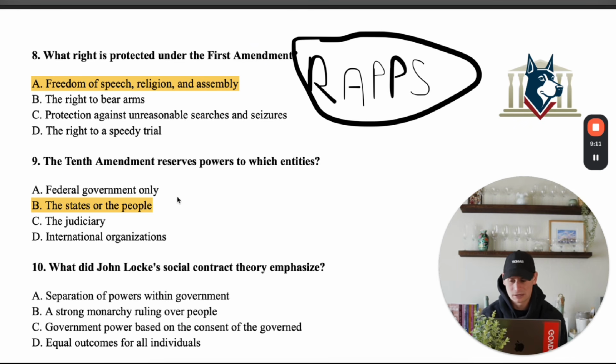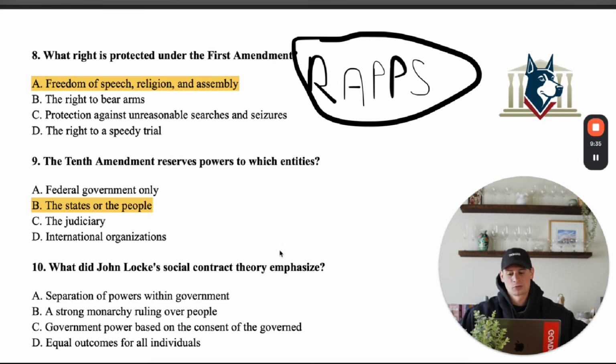Okay, last one here. Let's take a look at number 10. What did John Locke's social contract theory emphasize? A says separation of powers within government. B is a strong monarchy ruling over people. C, government power based on the consent of the governed. And D, equal outcomes for all individuals. So D is almost impossible, right? To have equal outcomes for all individuals is a very, very hard thing. You can't really theorize that anyway.